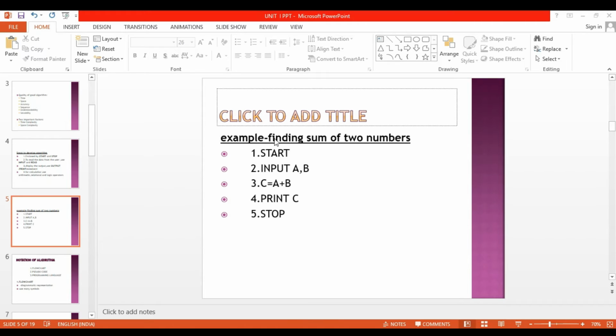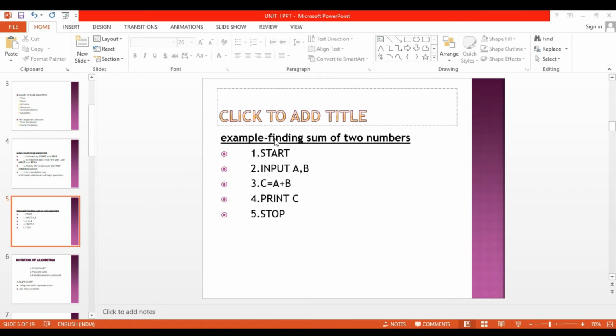Addition means we are using an arithmetic operation. Here for addition we are using the plus symbol. So the two inputs are a and b, so a plus b. This output is stored into another variable c. A plus b is stored into variable c, so c is equal to a plus b.